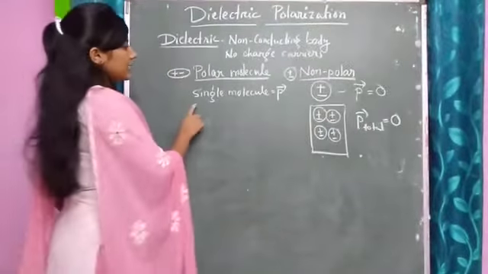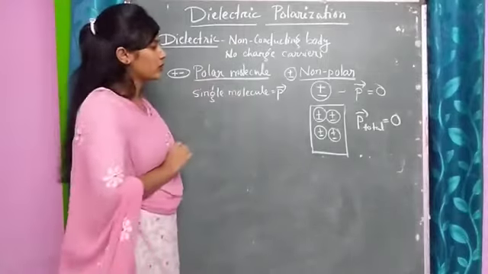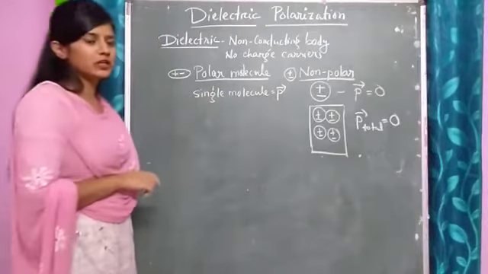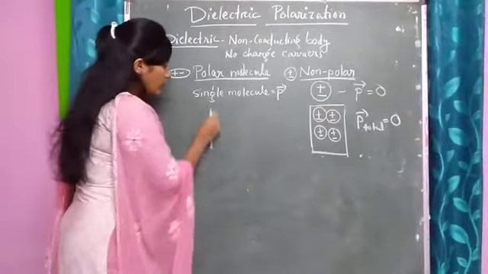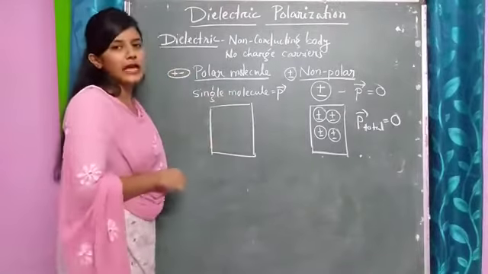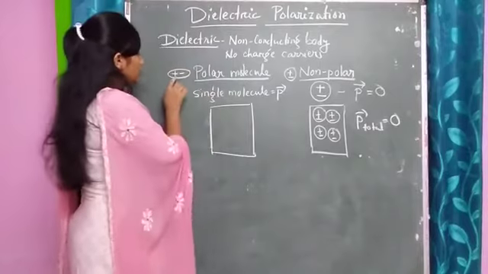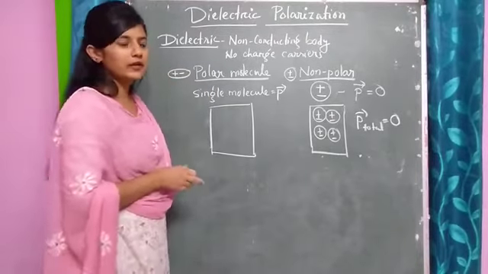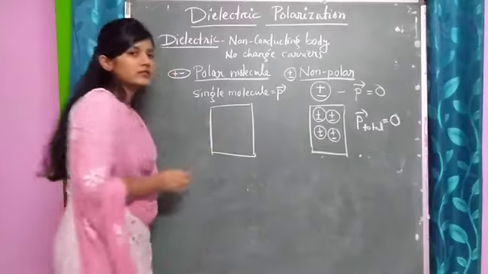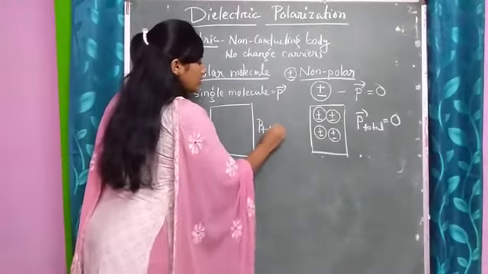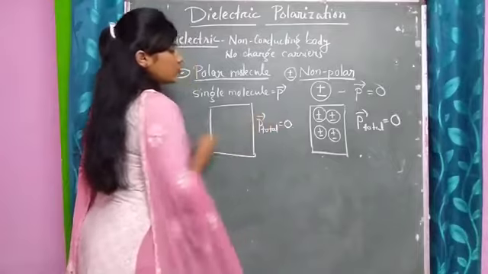But in the polar case, we have some dipole moment for a single molecule. When we talk at a macroscopic level, that means the dielectric, the polar molecules are randomly oriented, in such a way that the net dipole moment will be equal to 0.